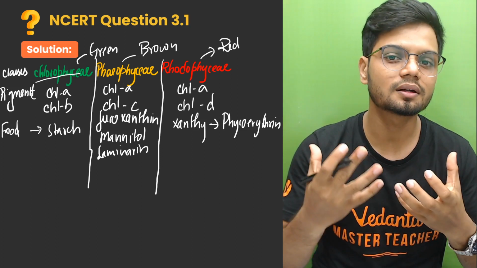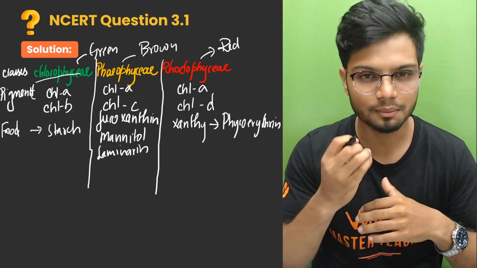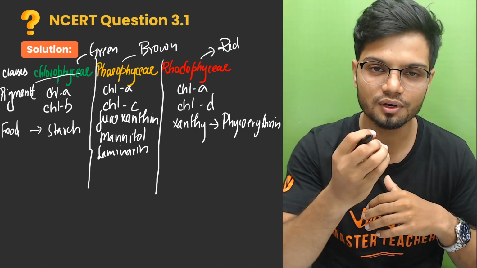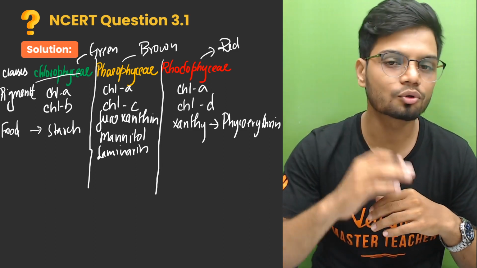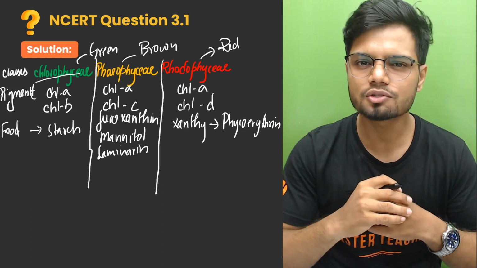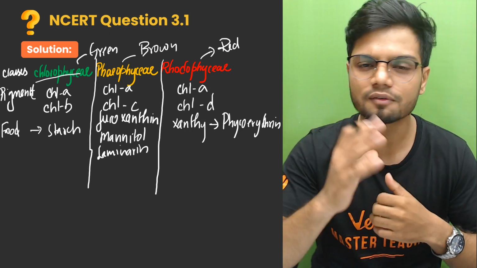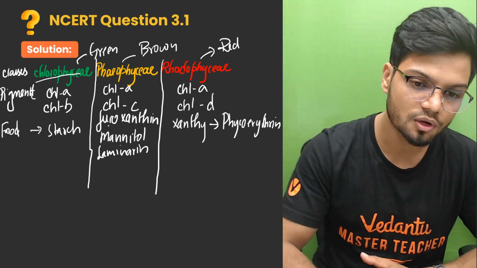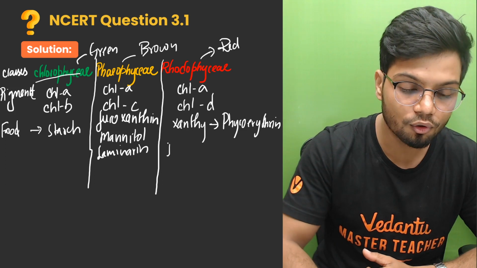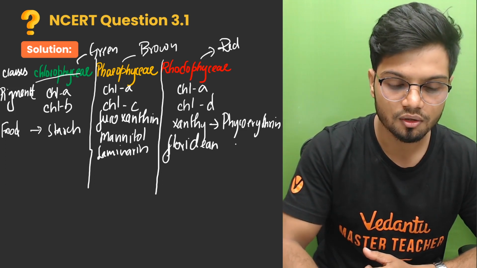Other than laminarin, is there something else? Let me know in the comment section if you know any other type of stored food material which is present in the case of your phaeophyceae. Now, let's come to rhodophyceae. In the case of your rhodophyceae, the reserved food material is also a starch, but a different type of starch. The different type of starch present here is Floridian starch.